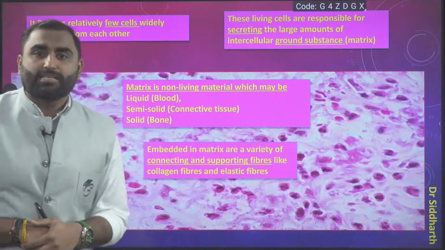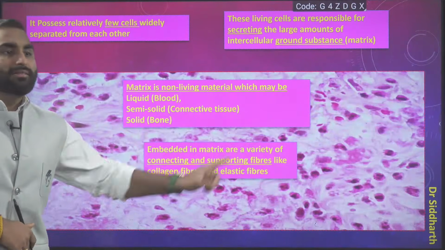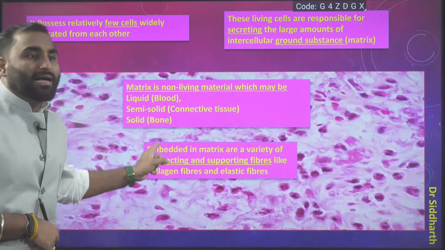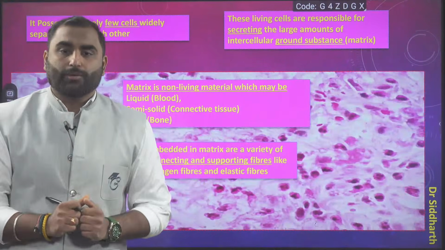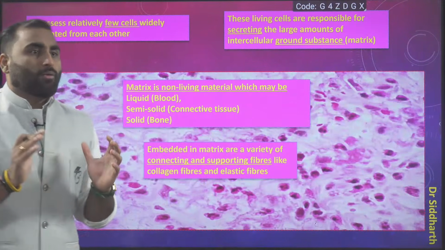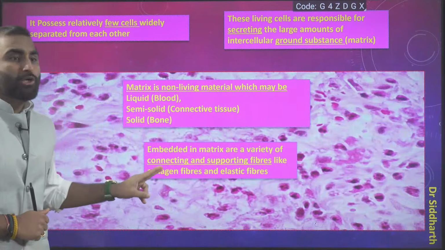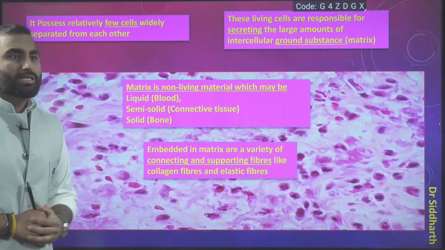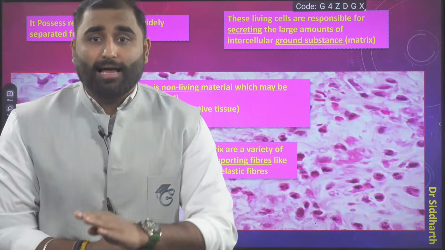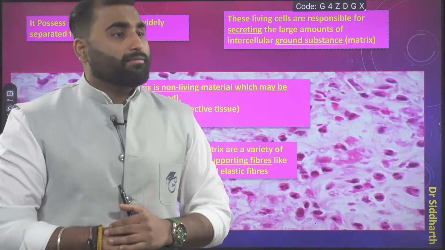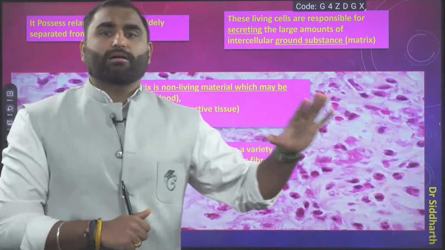Embedded in the matrix, inside the matrix only, there are varieties of connecting and supporting fibers. These fibers are proteinaceous in nature. They are made up of proteins. Which are the two main types of fibers we have to focus on? Collagen fibers and elastic fibers. Are we clear with these points, guys? These are the important characteristic features.